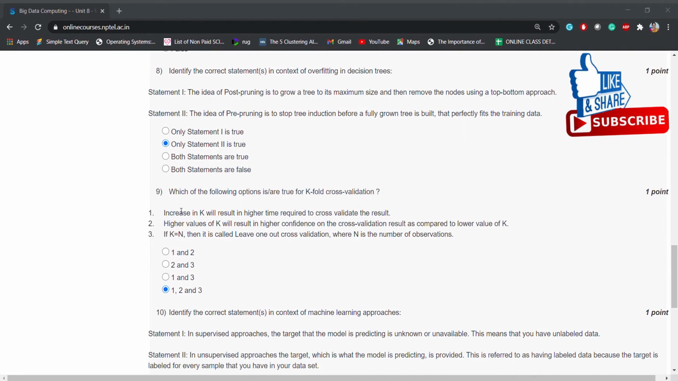Ninth question, which of the following options are true for k-fold cross-validation? So coming to the statements, increase in k will result in higher time required to cross-validate the result. Second option, higher values of k will result in higher confidence on the cross-validation results as compared to the lower value of k. Third, if k is equal to n, then it is called leave one out cross-validation, where n is the number of observations. So all the 3, 1, 2, 3 is the correct answer.